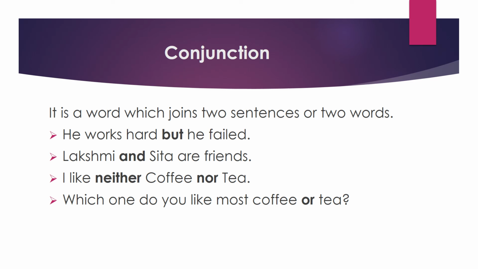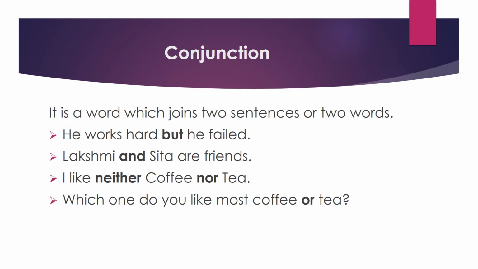Let's see the next one, conjunction. What is a conjunction? It is a joining word. It is a word which joins two sentences or two words. The conjunctions are all joining words. Now let us see some examples. He works hard but he failed. In this sentence, what is the joining word? But. It joins the two sentences: he works hard, he failed. That's why here the conjunction is but.